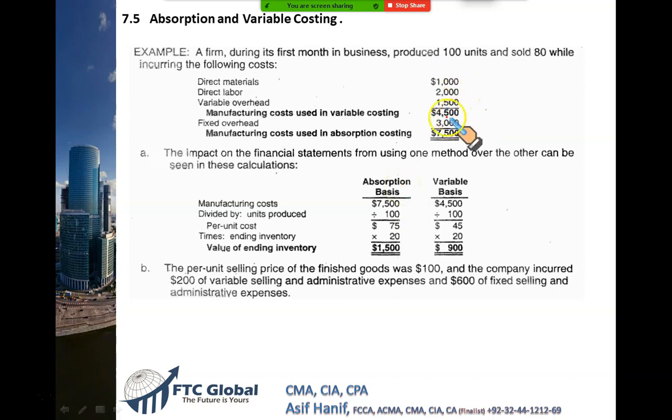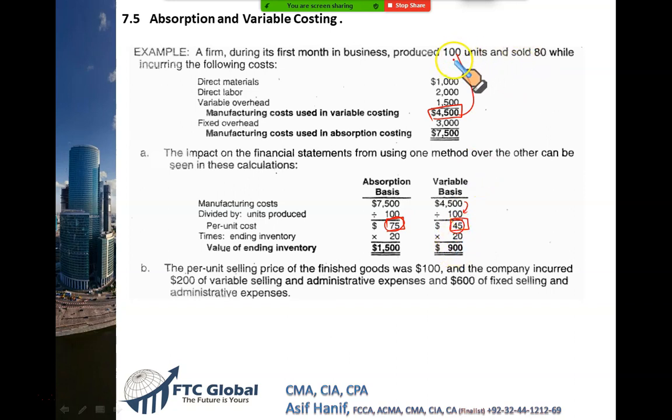If you use variable costing, you will take 4500 and divide it by 100. So the cost of production is 45. Now, gentlemen, listen. Under absorption costing, my unit cost is 75 per unit. Under variable costing, my unit cost is 45.